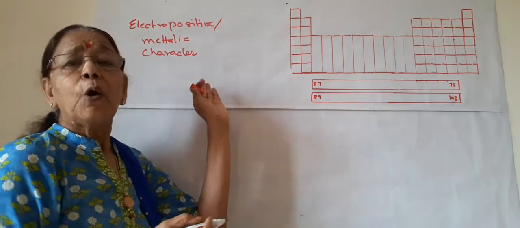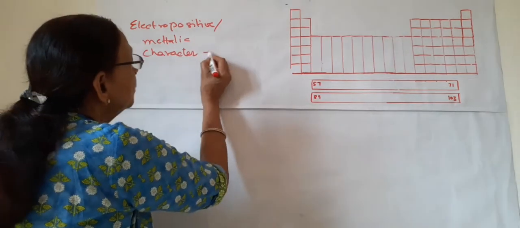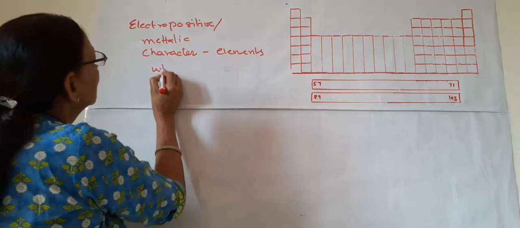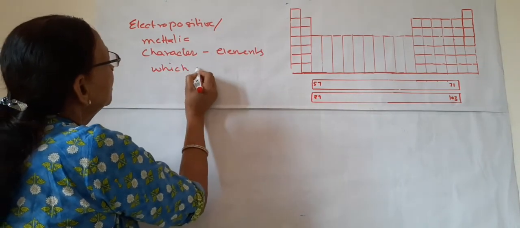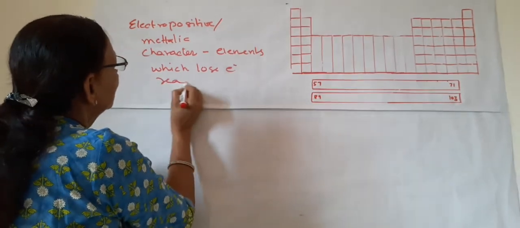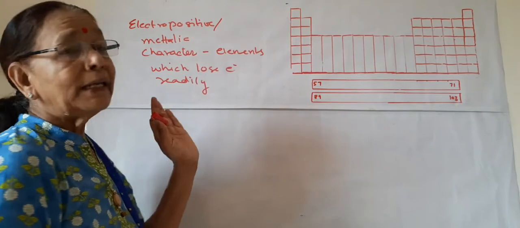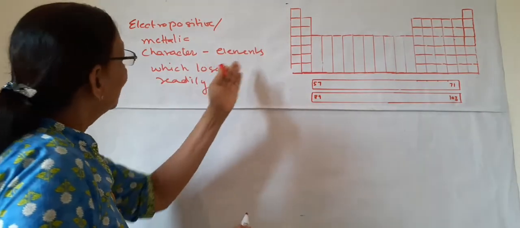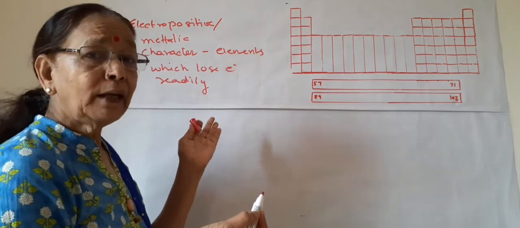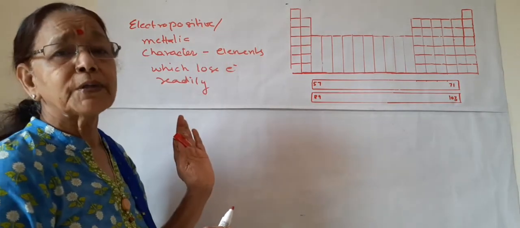What is this? The elements which lose electrons readily. What are metals? The elements which lose electrons readily. Those are metals, and this character is metallic character or electropositive character.